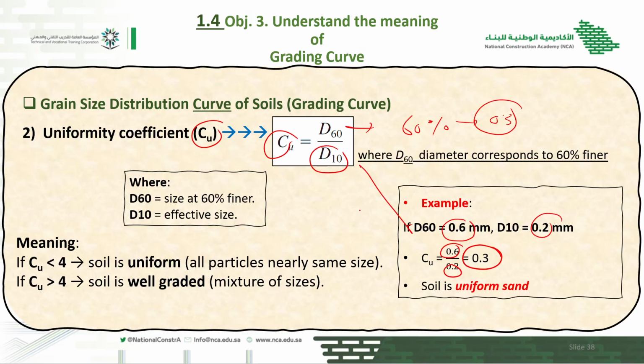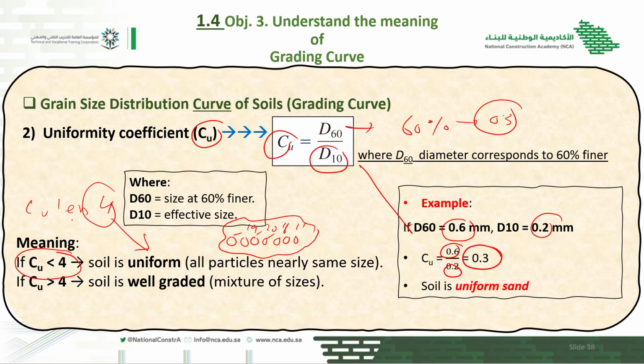So now what does it mean by 3? We use this to check whether our soil is uniform graded, well graded, or gap graded. So how can we check it? If the value of Cu is less than 4, that type of soil is called what? It is uniform. Uniform means that most of the particles have the same size, like these particles maybe 19, 20, 18, 19, 20, 18. So they are close to each other, and most of the particles are of the same size.